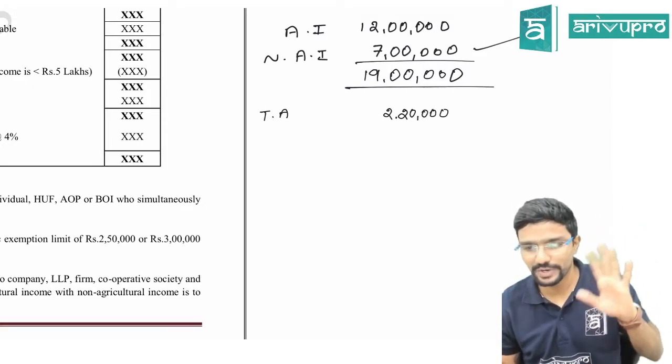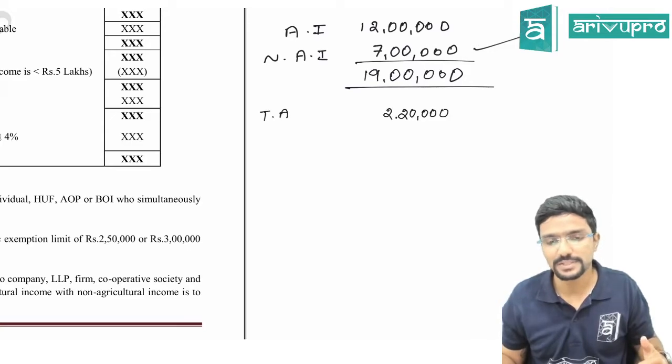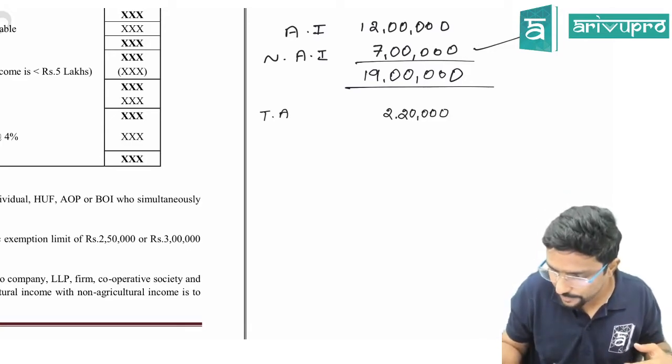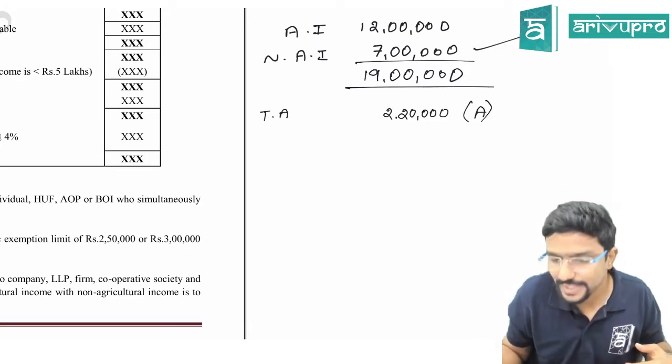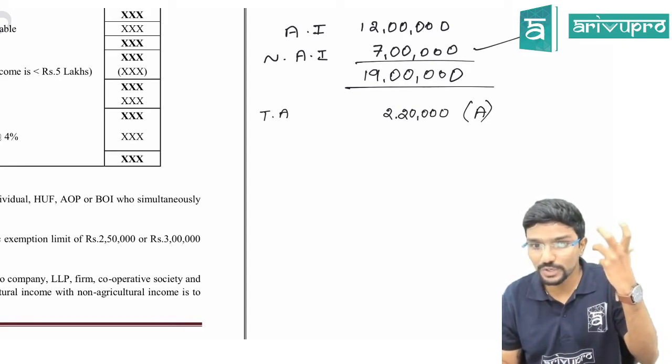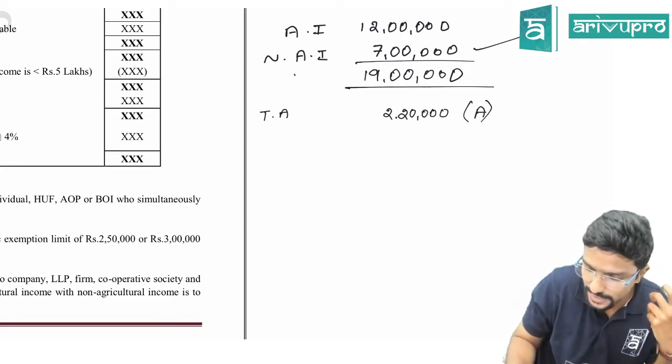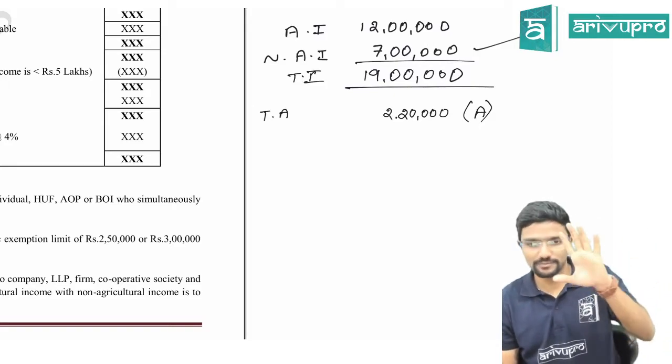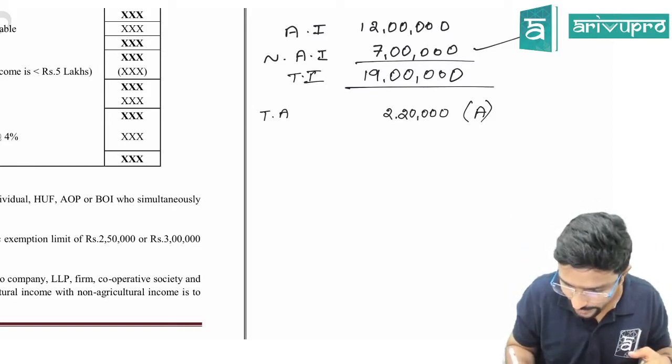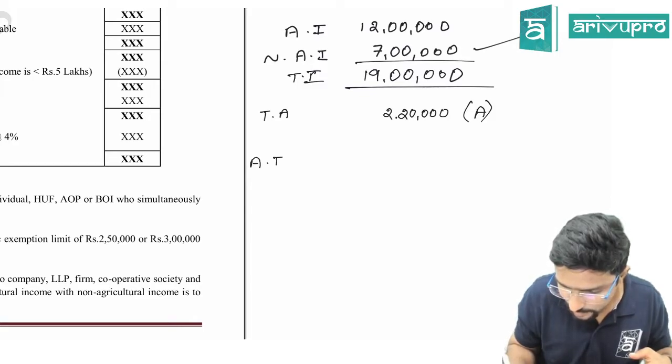How did you get 220? Fine, sir. Then they told, okay, keep this as A. This is the tax on your total income, which includes your agriculture income. This is my total income, which includes agriculture income. Fine. Next they told, okay, add agriculture income plus your basic exemption limit.